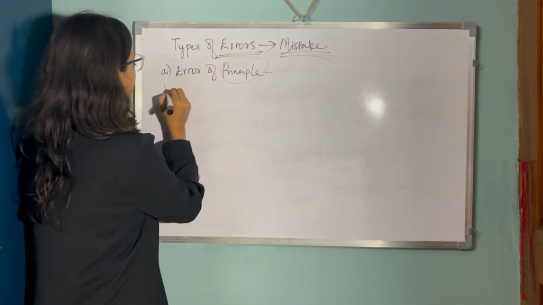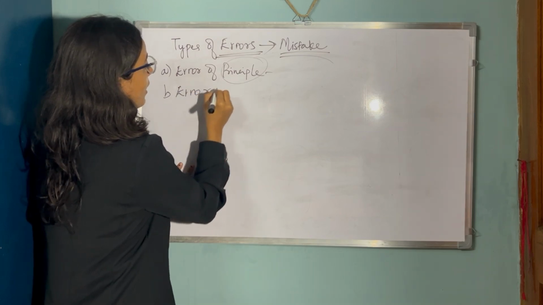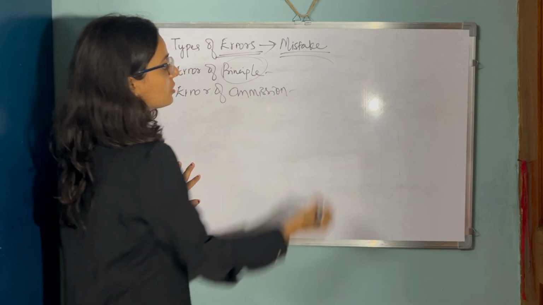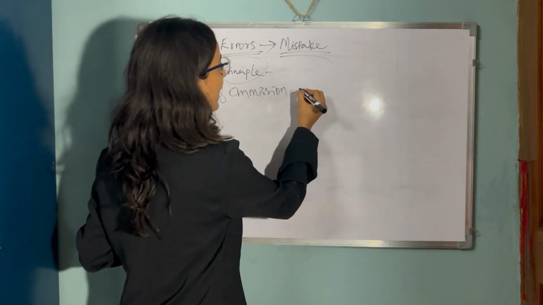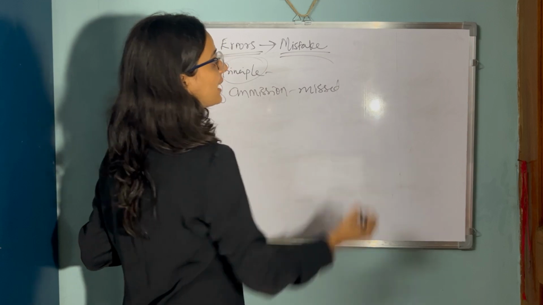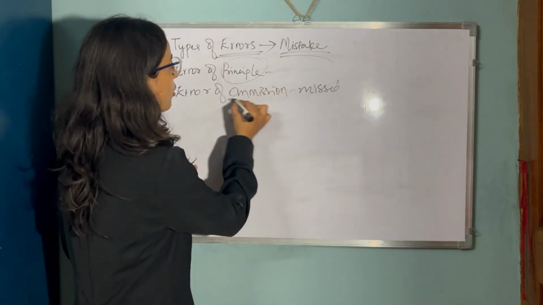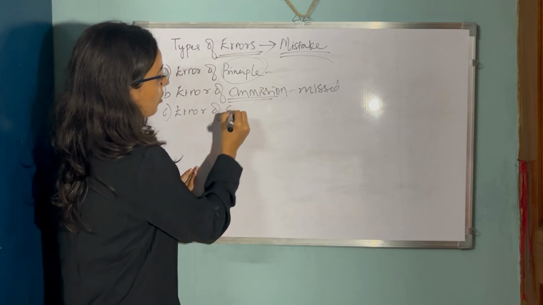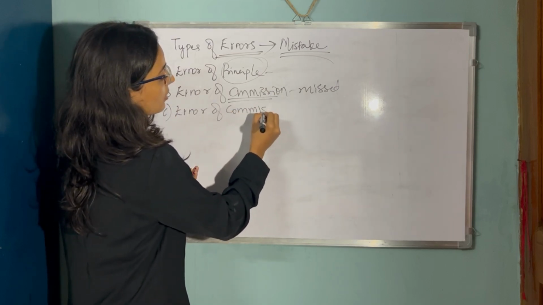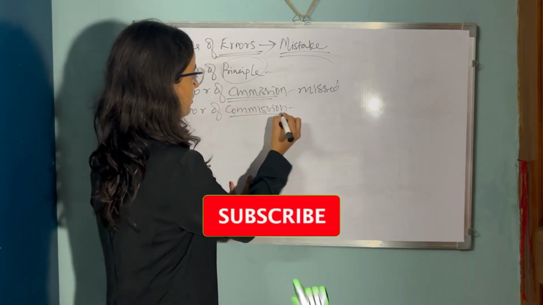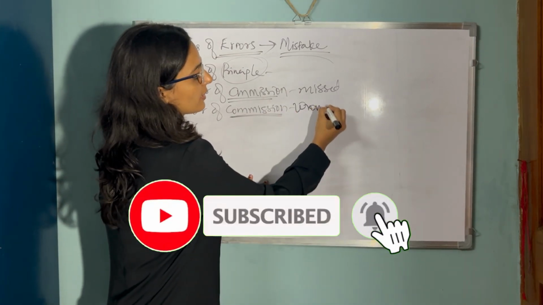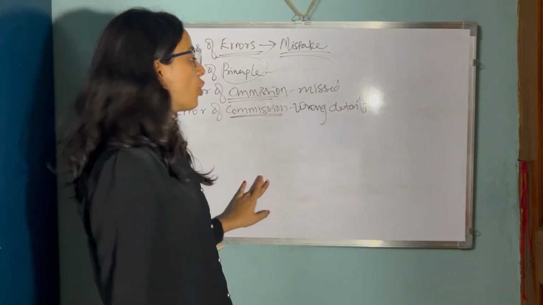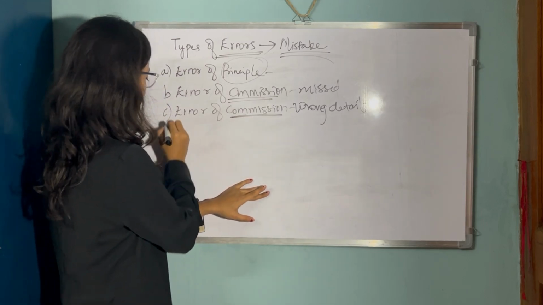Next comes the error of omission. What does the word omission mean? Omitted means we have missed recording a particular transaction, and that is an error of omission. Next comes the error of commission. It's nothing but wrong details being posted. Wrong details of a transaction are posted.